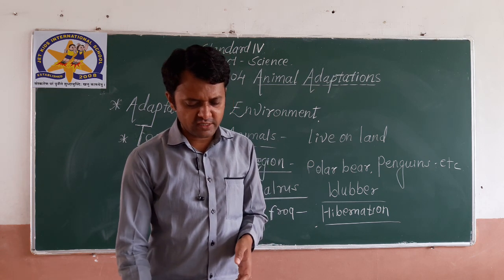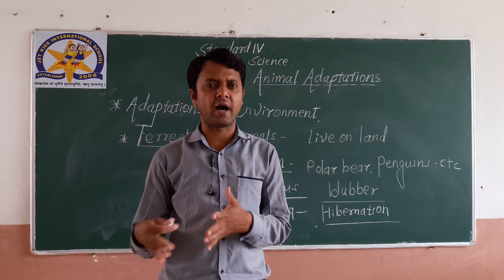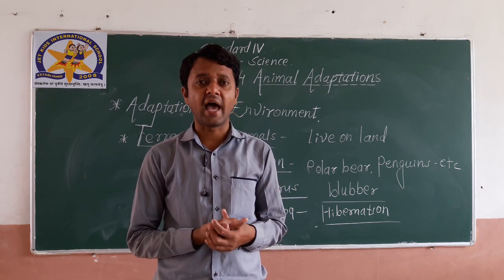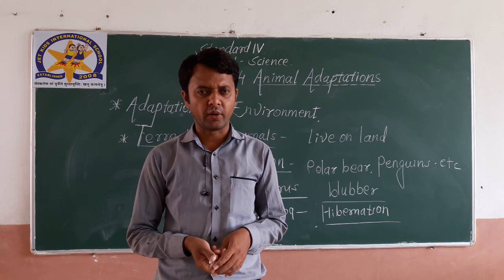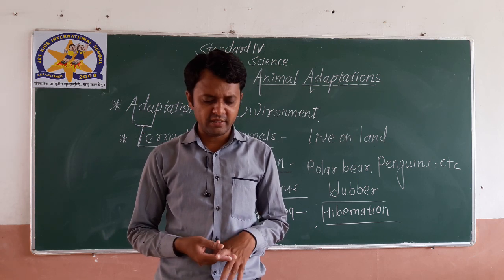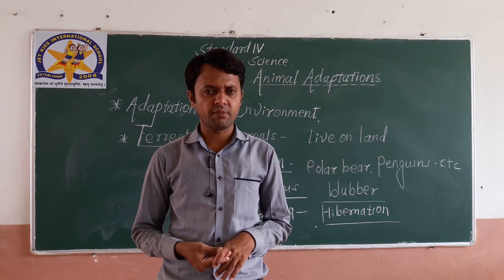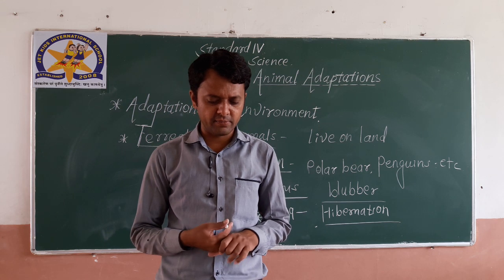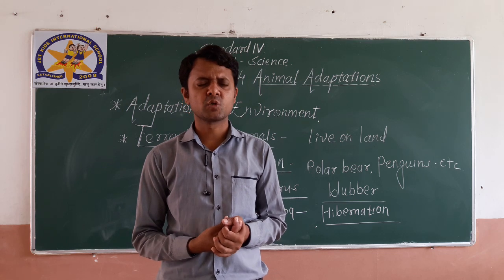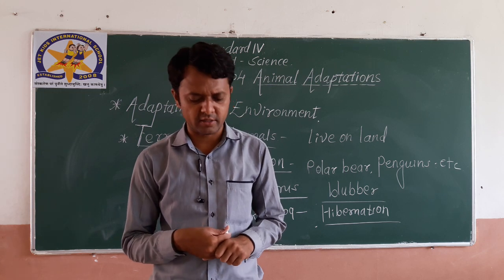Okay, now we'll see deserts. Mountains and deserts are also part of the environment which comes under the category of land, as we are discussing animals which live on land. We'll see animals such as yak, mountain goat and mountain sheep. These animals have fur on their body. Mountain is a very cold region, so this fur helps keep their body warm in the winter season.